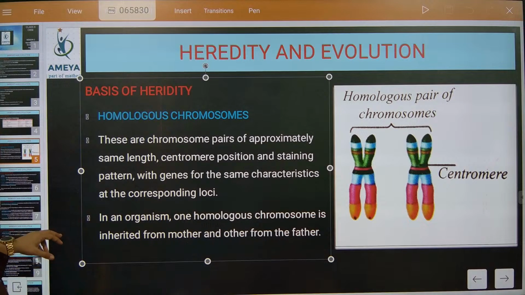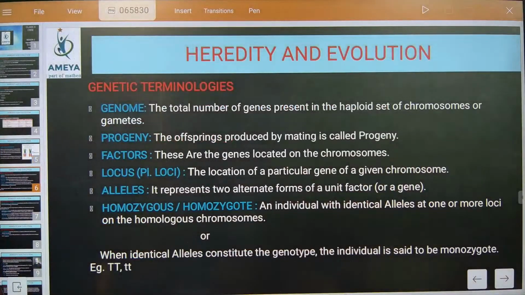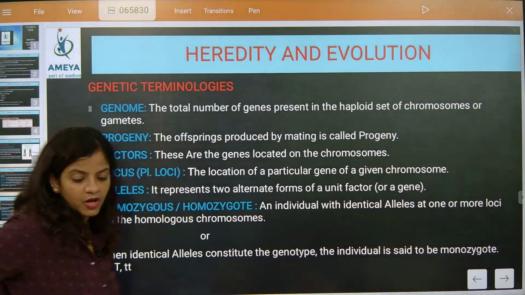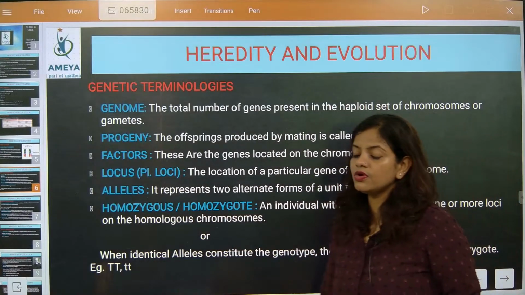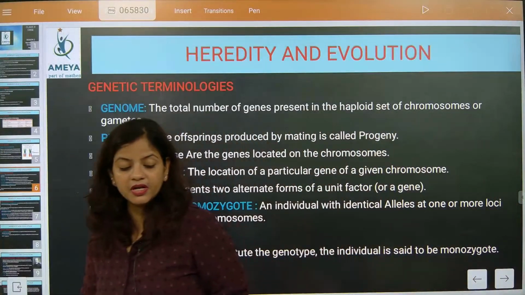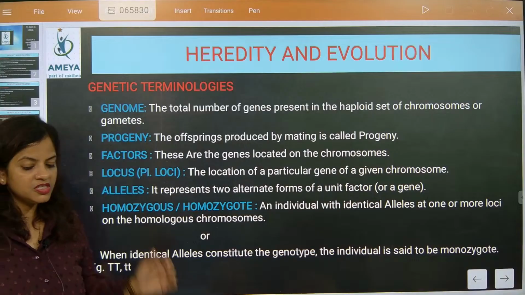Yes. So now we are going to talk about the next slide, beta. Now we are going to go for genome. One child asked me about genome. So now I'm going to talk about genome. That's what I told you, beta. I'm going to explain about genome. Just give me some time.